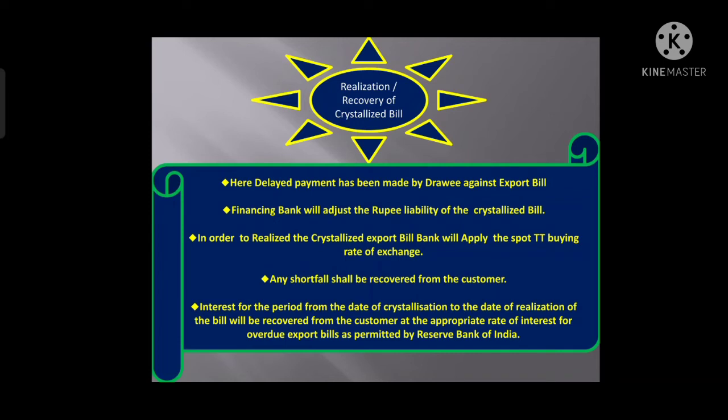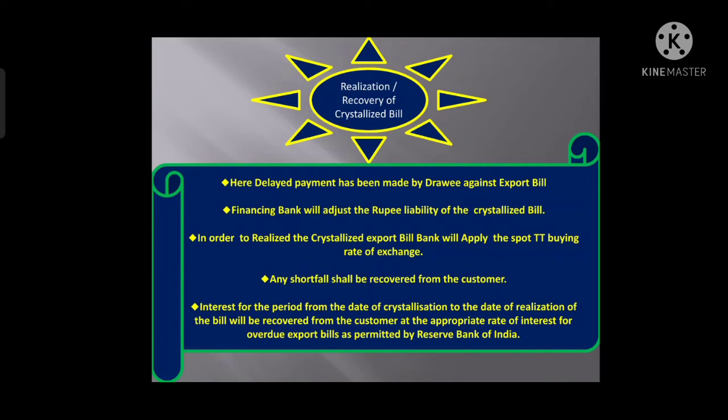Means when the bill is crystallized, the bill has already been overdue, which is already 30 days over. Then only the bill is crystallized. So from the crystallization date until the realization date will attract an overdue interest. Also, the 30 days from the due date to the date of crystallization will also incur overdue interest. Right? So that rate of interest is prescribed by the Reserve Bank of India, which needs to be levied against the overdue bill. Right?